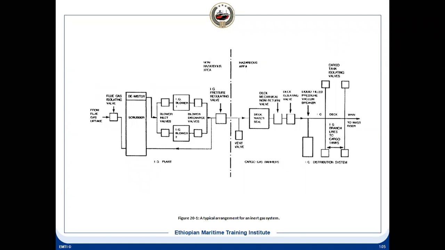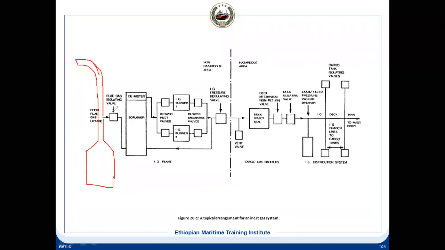So this is the basic system. How it works, you have the flue gas. So this is the boiler uptake. It is coming from the boiler and it is going to the funnel. So this is our boiler.